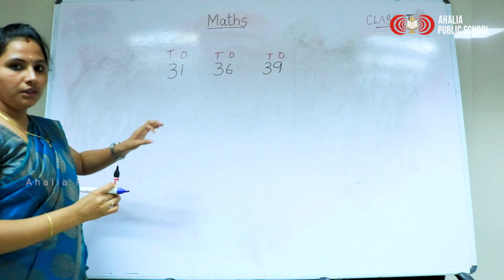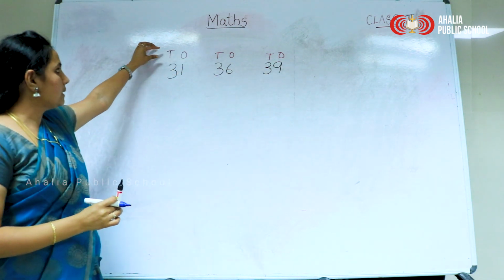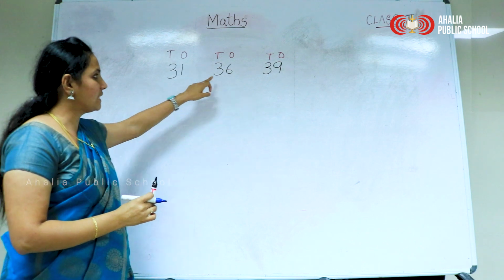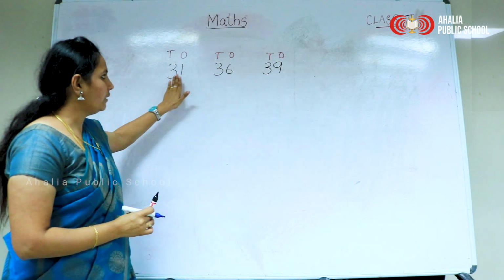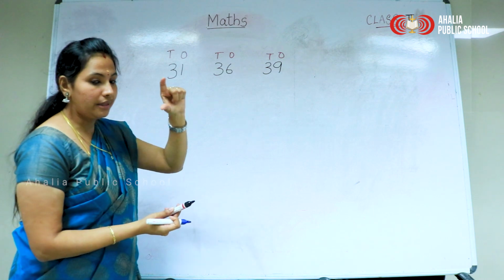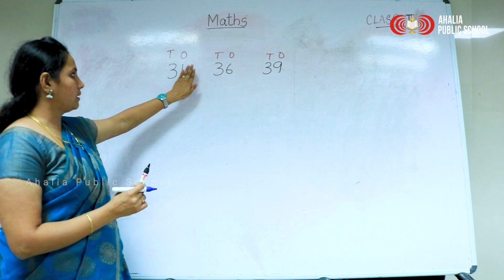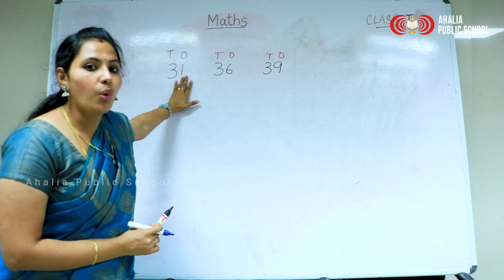Yes, in this set of three numbers, the place value in tens is the same for all, right? 3, 3, 3. So how will we identify which is the greatest number among these? Yes, using the next place value, that is ones.